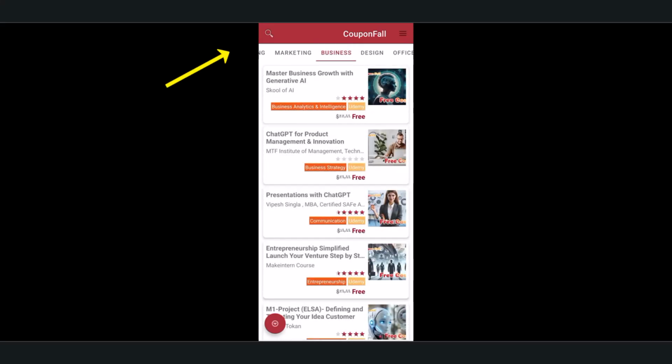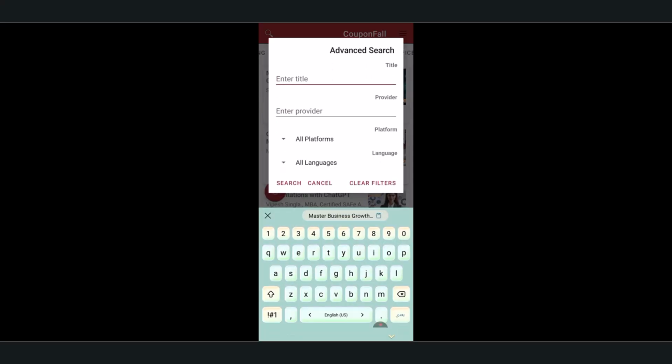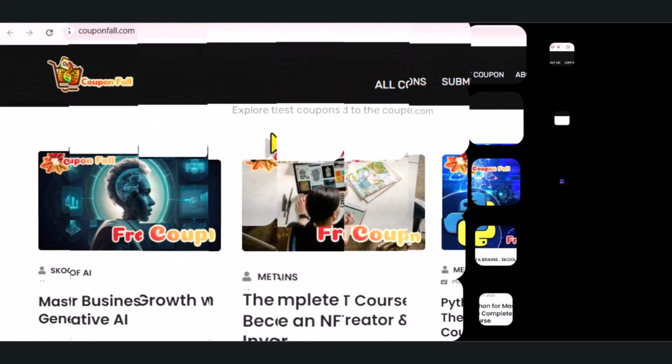To find the course in its Android app, you can also go to the business category. Click on the search field and type the course title in the title field. And click on the search option. This course is also available for free in the Android app and you can use it.